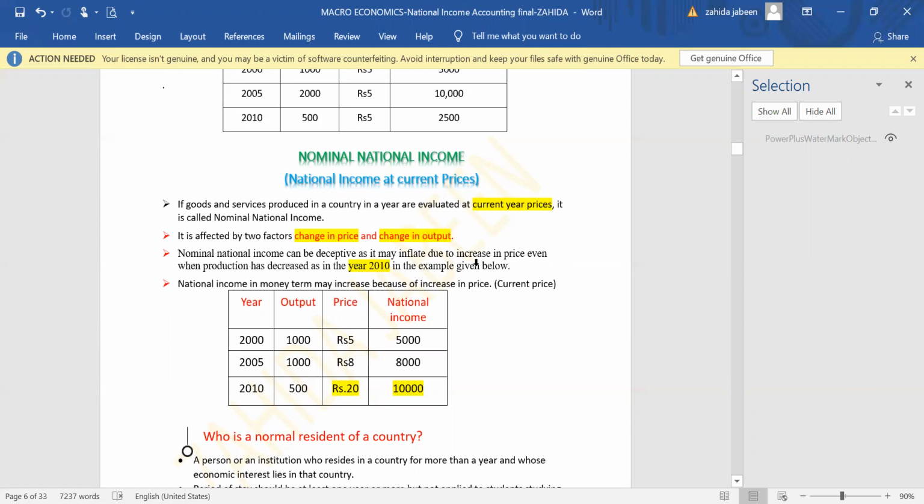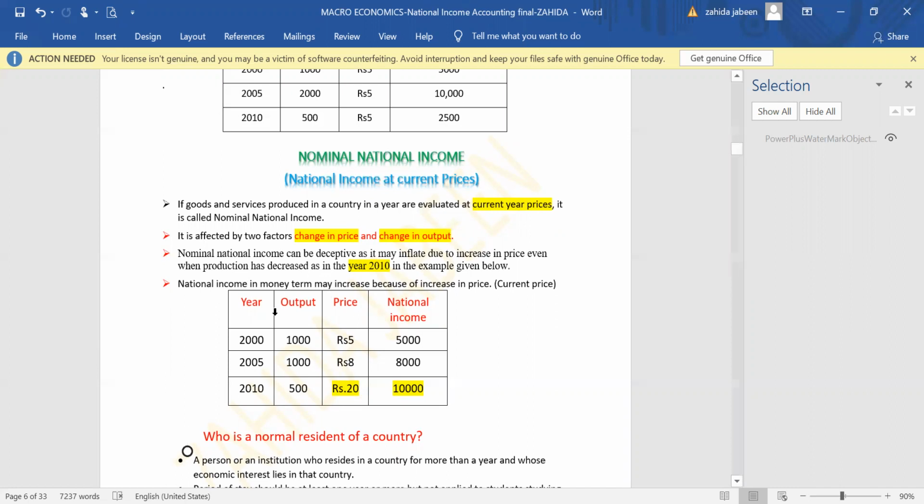Nominal national income is affected by two factors: change in price and change in output. Price and output both are affecting it. Sometimes nominal national income will increase only and only due to increase in price. Production has not at all increased. Whenever price will increase, national income will increase or inflate. Nominal national income is called deceptive because it may increase or inflate due to increase in price even though production has decreased or has remained constant.